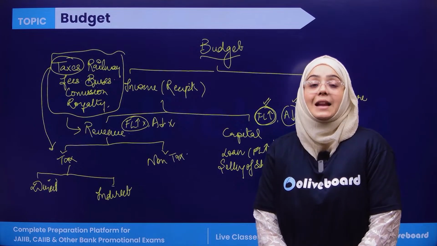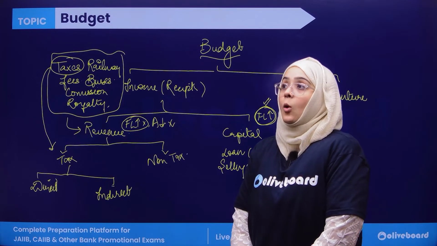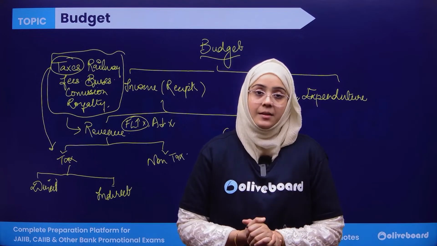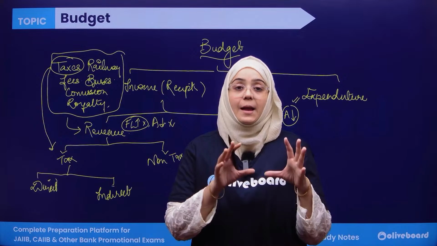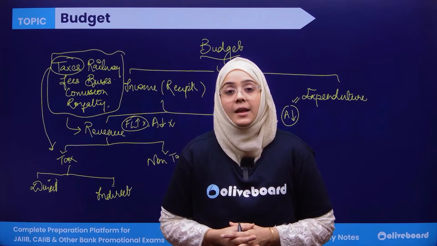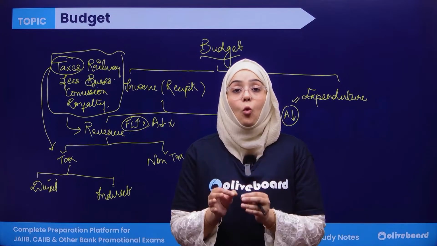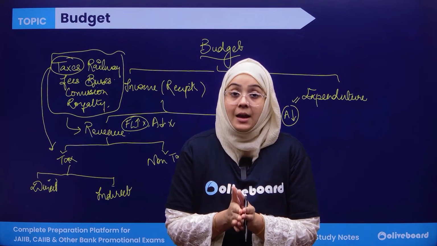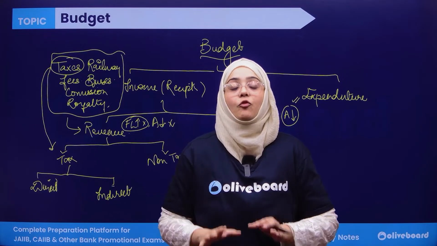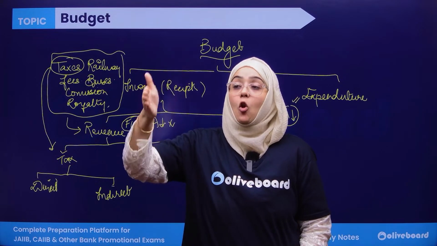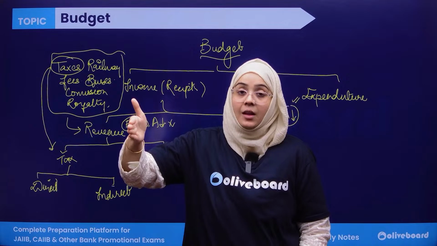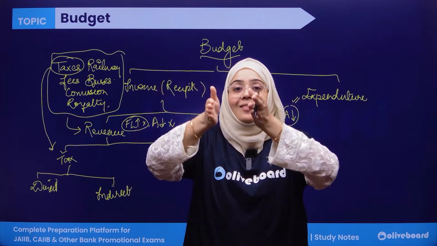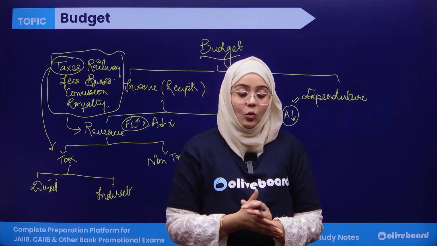First of all, the definition of direct taxes is: when the impact and incidence lie on the same person, then it is known as direct taxation. Impact means the person on whom the government has imposed the liability to submit the tax. Incidence is the person who actually pays the tax from his pocket. When impact and incidence lie on the same person, it is known as direct taxes.